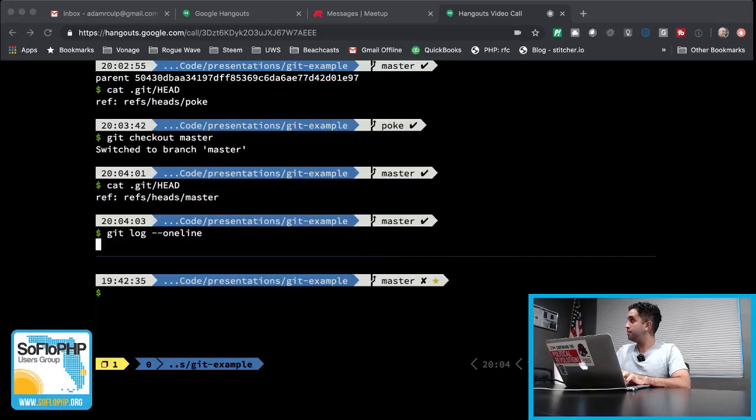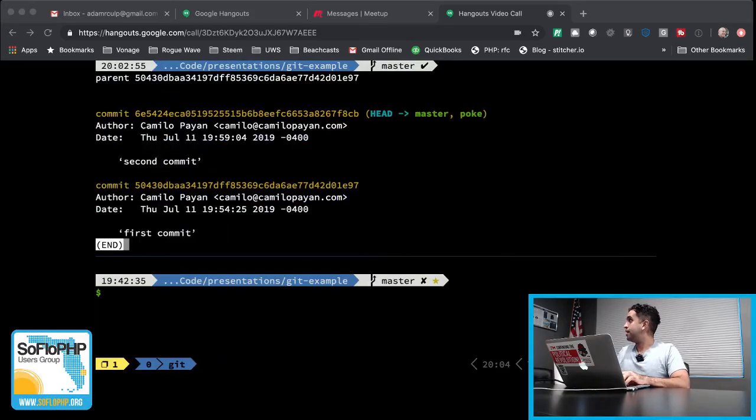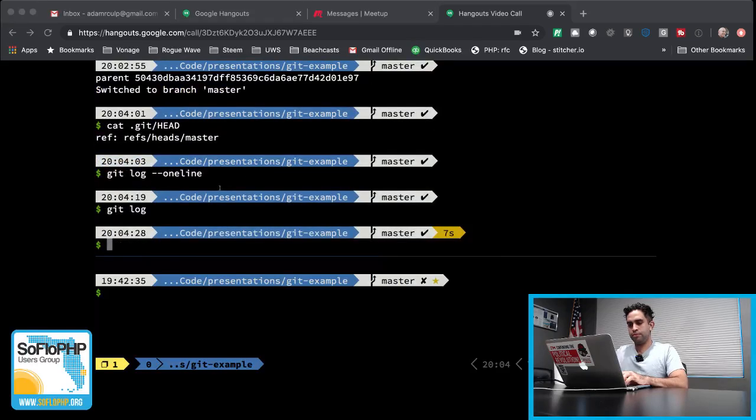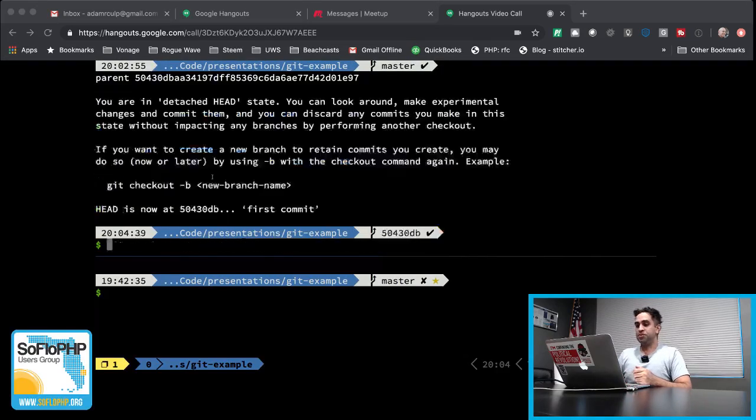Let's get this whole commit hash, if I can find my cursor. And let's check out that hash for that commit. You might have seen this before if you were messing with rebase or anything like that, but this is what's called a detached head state.